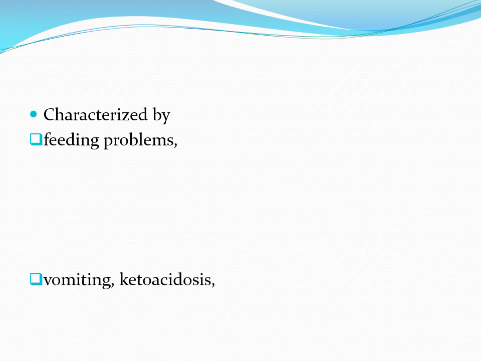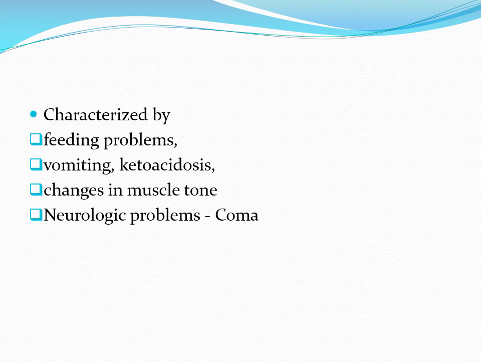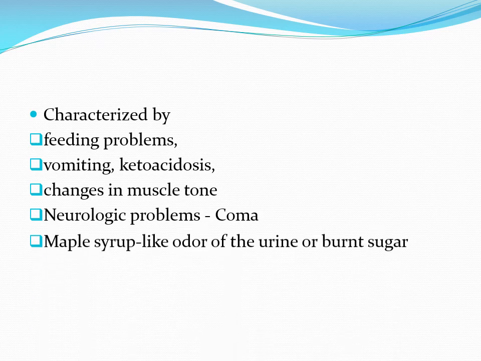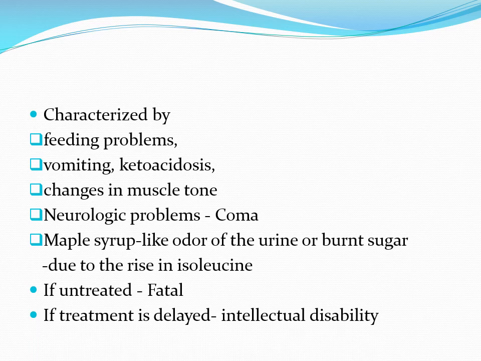The disease is characterized by feeding problems, vomiting, ketoacidosis, and change in muscle tone. The neurological problems that can result in coma are primarily due to the rise in leucine. There is a characteristic maple syrup-like odor of the urine, or like burnt sugar, due to the rise in isoleucine. If untreated, the disease is fatal. If treatment is delayed, intellectual disability results.